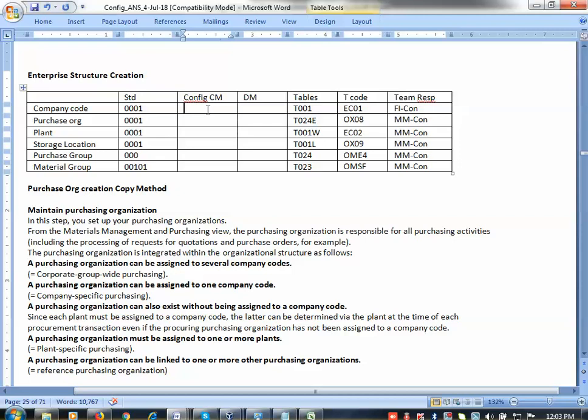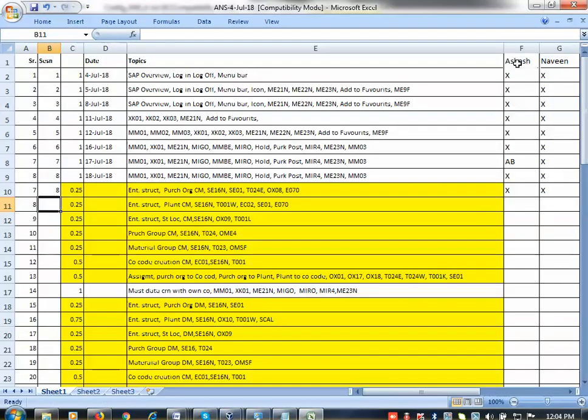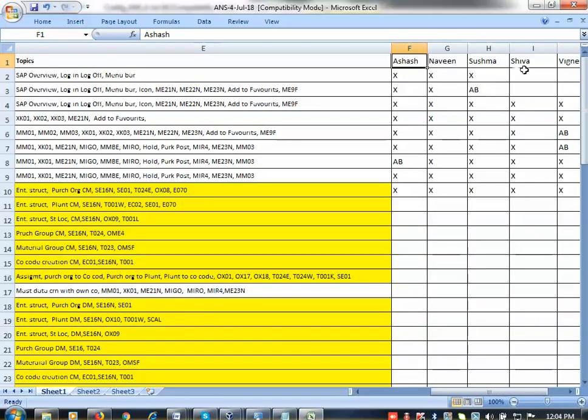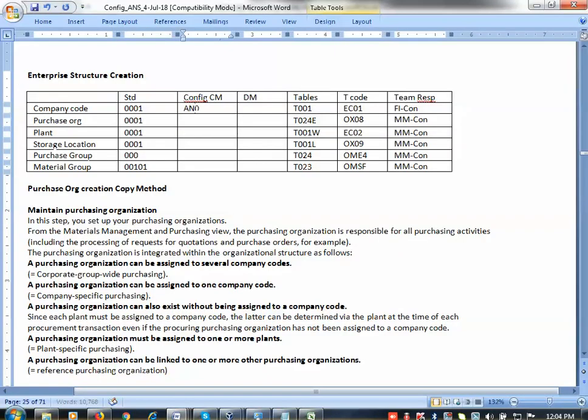Now here, there are 8 guys available. Alphabet-wise I cannot take all 8, so only the first names available in my batch, that I can take here: Ashash, Naveen, Sushma and then Shiva. ANSS I can take, or ANSV, like that only 4 characters, or otherwise AN01, I can do it here. AN01, this is alphanumeric. SAP created everything as 0001 because it's easy to remember. So now here also I am going to create AN01. Purchasing organization also AN01, plant is also AN01, storage location also AN01.